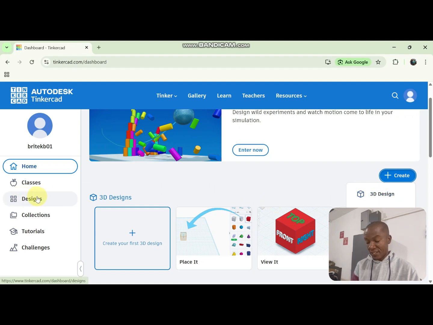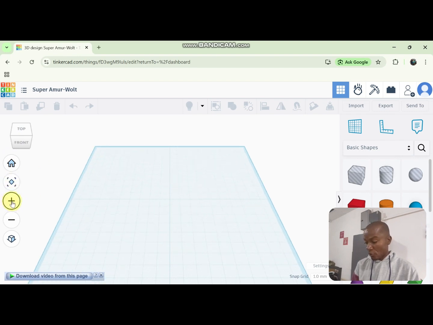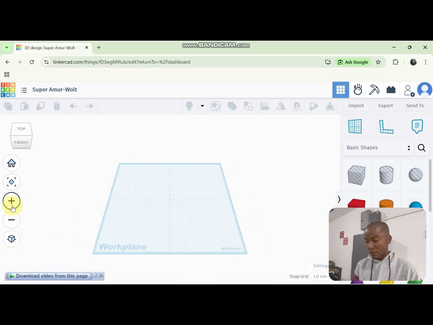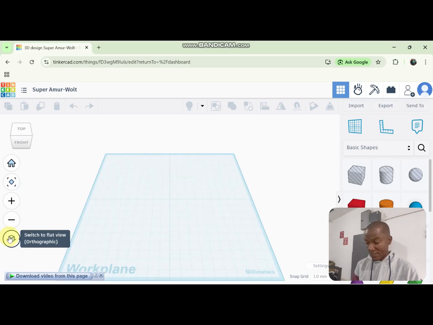So some of the designs that I have, if you attend classes online, if you want to watch tutorials, so I will click on create, then I'll go to 3D design. Okay, so this is the interface of the 3D design. So this is home. This is what we use to turn the shape around. If you want to maximize or zoom out, zoom in. This one too, if you want to turn your mat.